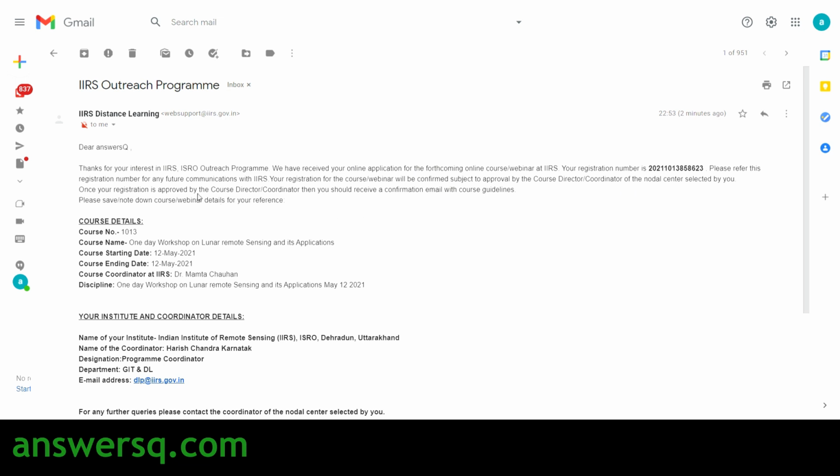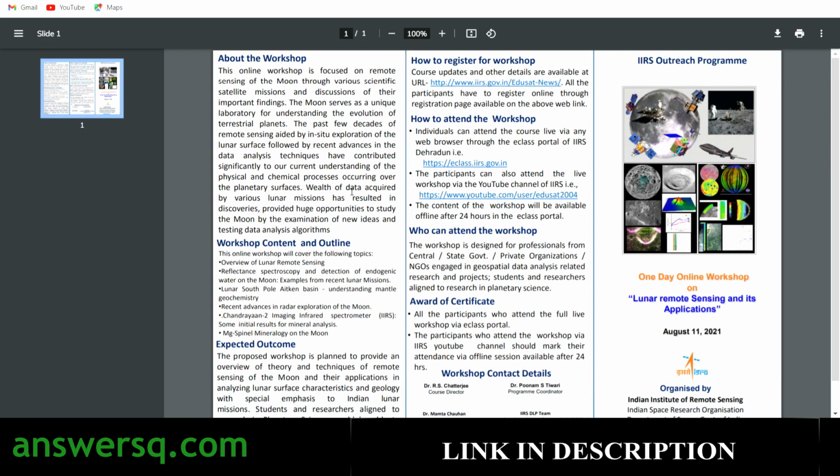So once it is approved, you should receive a confirmation email with the course guidelines. So once your place is confirmed and it is approved by the course director, you will get all the details regarding the course in another mail from IIRS. So this is how you need to register for these free online workshops that are conducted by ISRO.